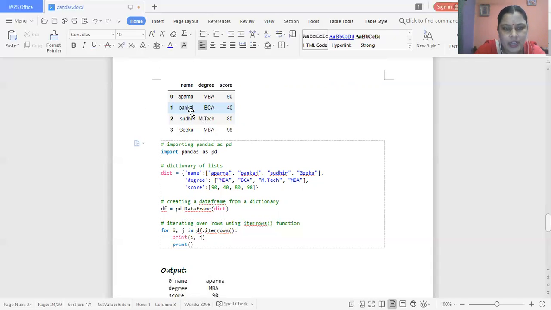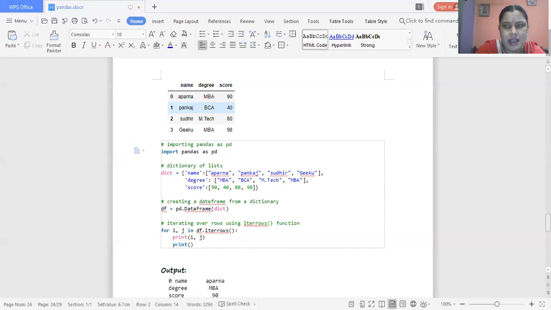Now, if we consider the iterations over the column, that means in the name field, the name of the 0 position, name of the 1 position, name of the 2 position, and name of the 3 position will be executed. Means the name value of each index position will be executed. That is the iterations over the columns.